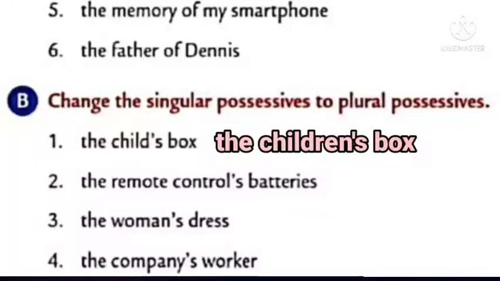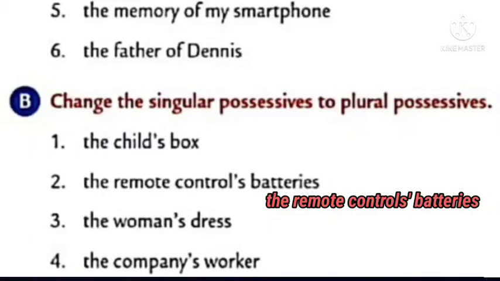Change the singular possessives to plural possessives. Exercise B. The child's box. So this is a singular possessive. How can we make it a plural possessive, children? The children's box. The plural form of child is children. So children's box. Next, the remote control's batteries. So how can we make remote control plural? The remote controls. After the S, put the apostrophe, then write batteries. Okay? The remote controls' batteries. Similarly, try to do the rest of the exercise.